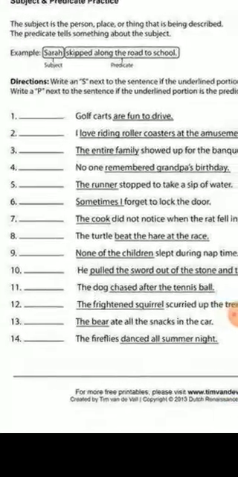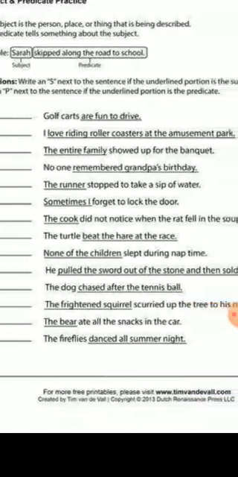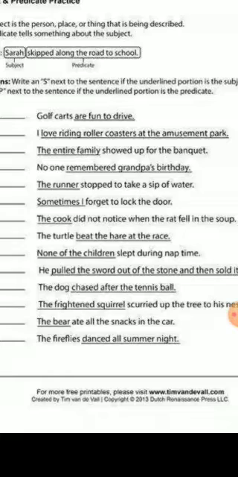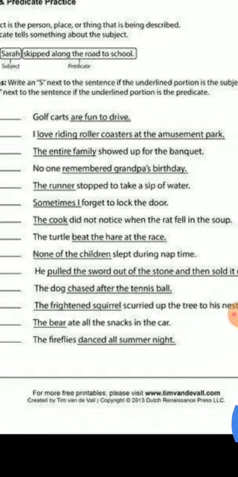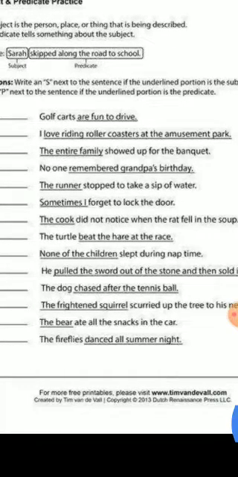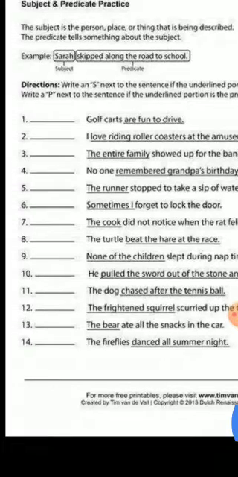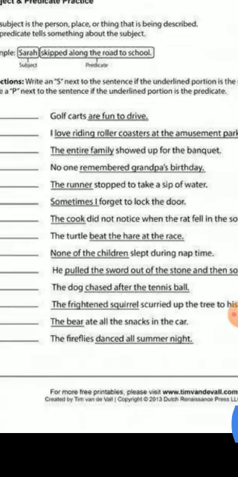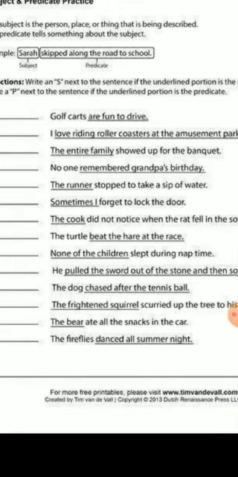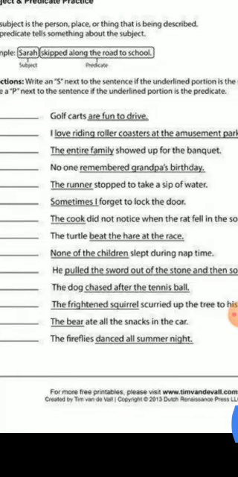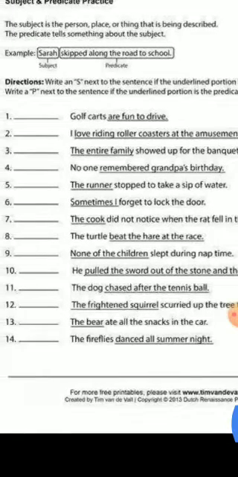Number 3, the entire family showed up for the banquet. The underlined part is the entire family. It is subject. Showed up for the banquet is predicate. Number 4, no one remembered grandpa's birthday. No one is subject and remembered grandpa's birthday is predicate.